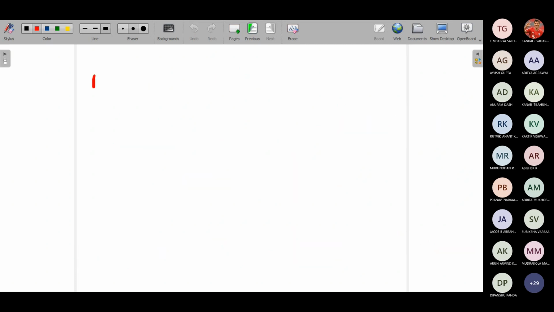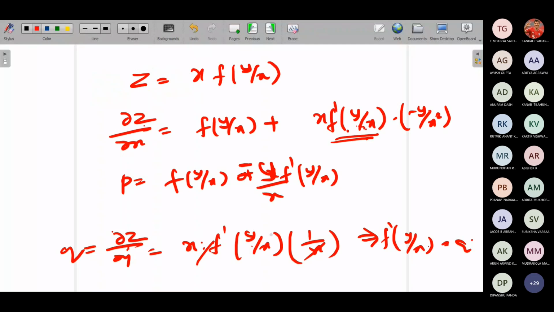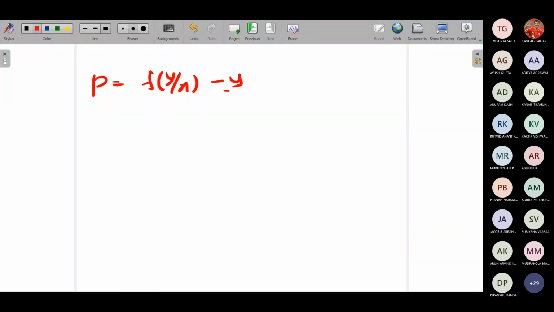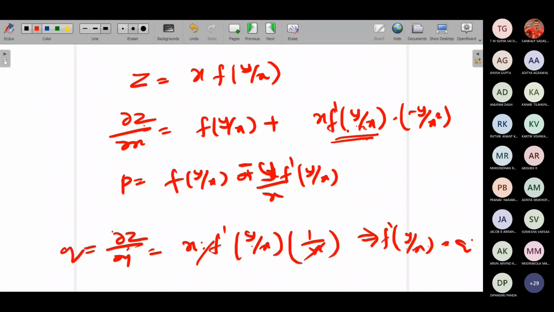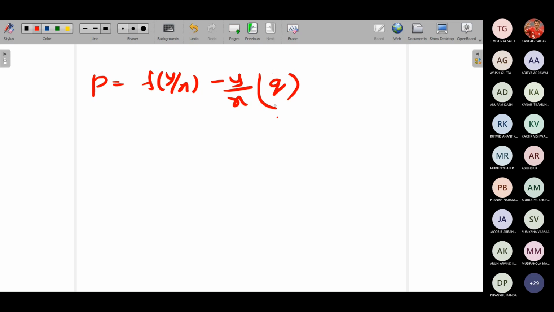So you get p equals f of y by x, and I'm substituting in this term minus y by x into f dash of y by x, and f dash of y by x equals q. From this, you can find the value of f of y by x. What will be your f of y by x? You'll get p plus y q by x.